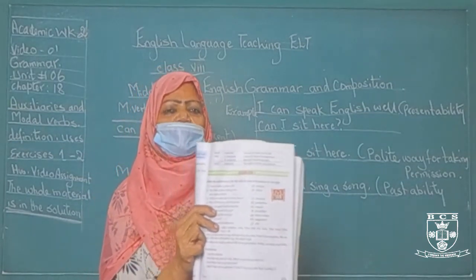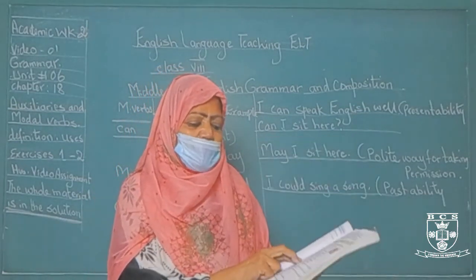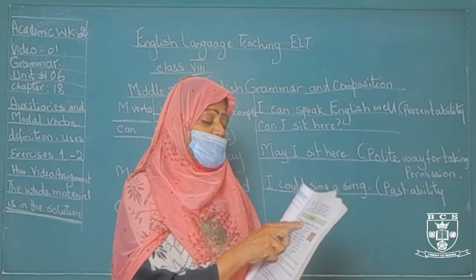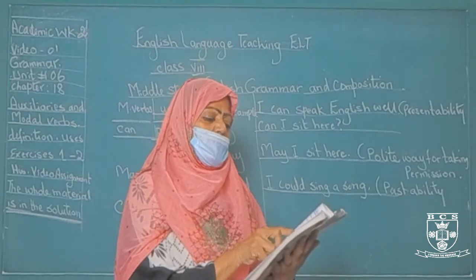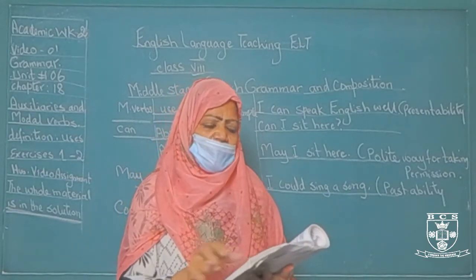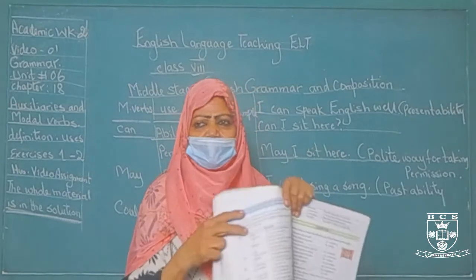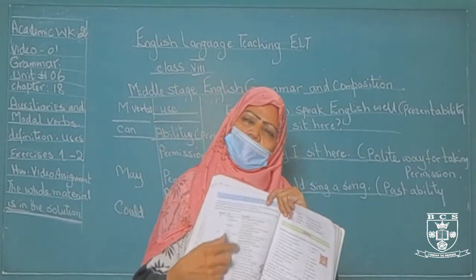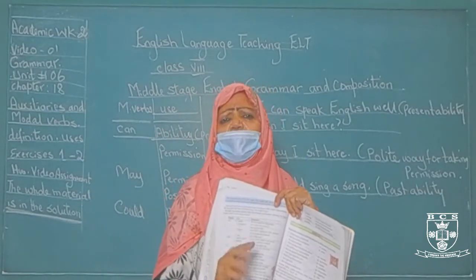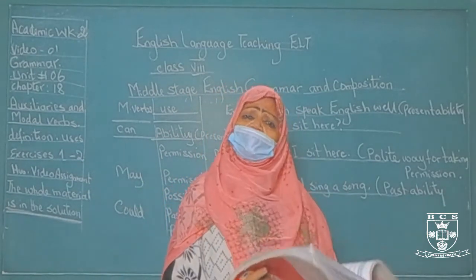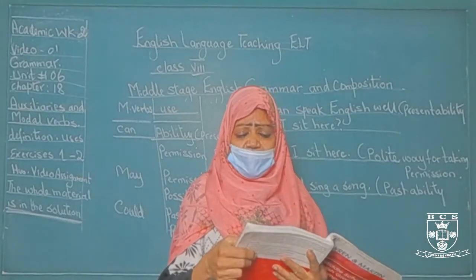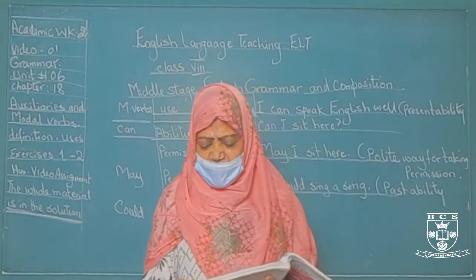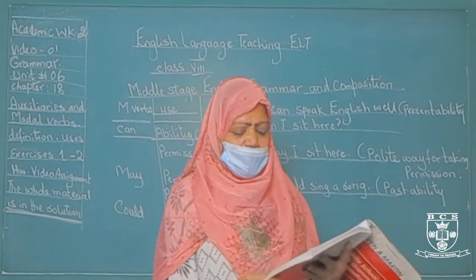I hope you are seeing it. Turn to page number 111. Match the sentences on the left with the uses of the modals on the right. See, by reading this chart, if you have understood this table, surely you will not take anybody's help. You can do it yourself. It's too easy. Certainty, ability, necessity, permission, request, possibility, future action, suggestion, and offer.